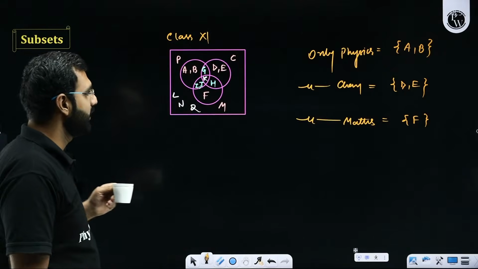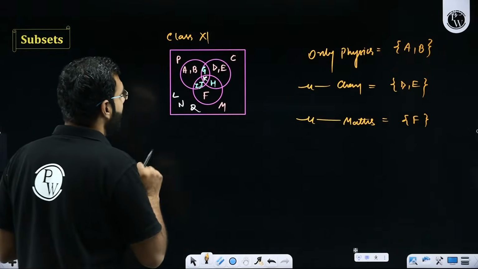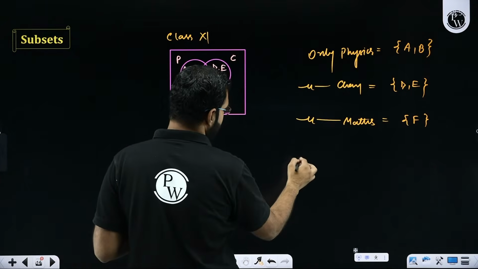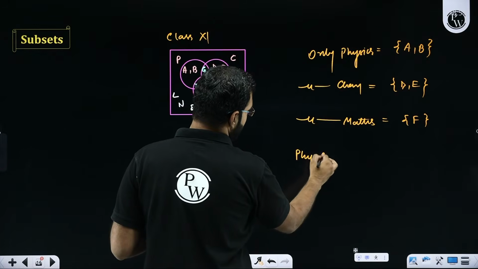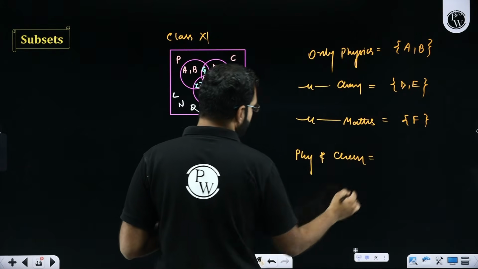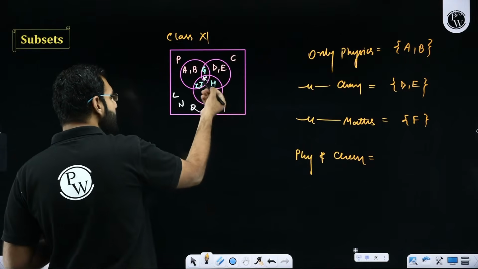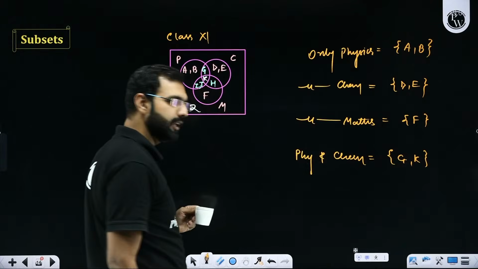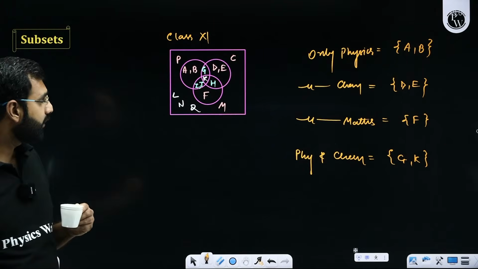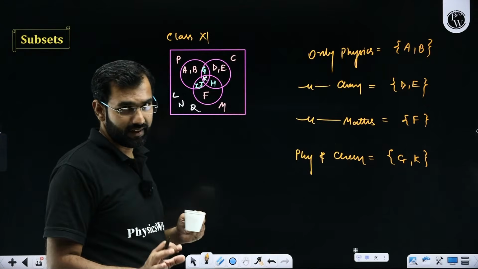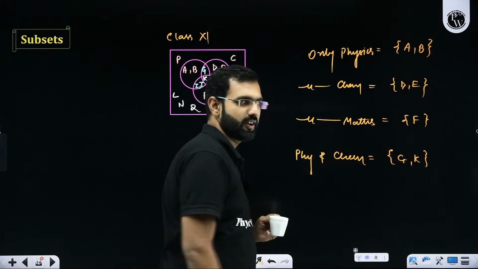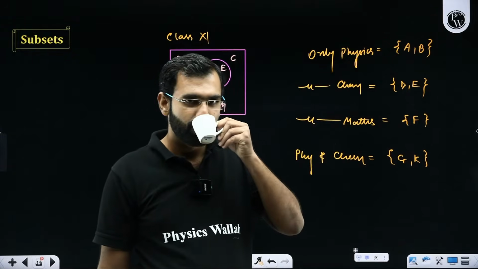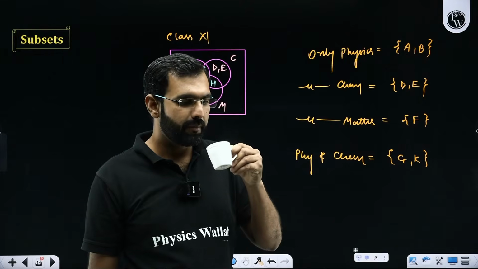Not everyone can understand or make peace with it. So here, if I ask you one more statement, the people who like physics and chemistry, what will be your response? Sir, who like physics and chemistry will be G and K. I hope you're understanding why I am taking K? Because K is clearly a person who likes physics and chemistry. But sir, K likes all three. But can I deny when somebody asks me, tell me whether K likes physics and chemistry or not? Yes, he does. So he'll qualify, yes or no? Getting my point, everyone?